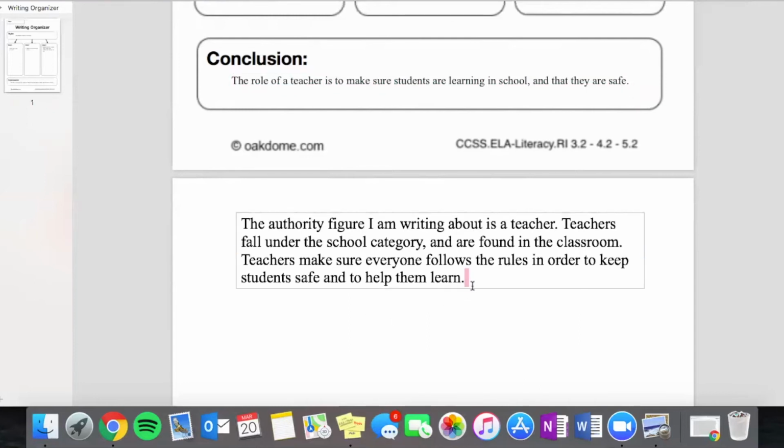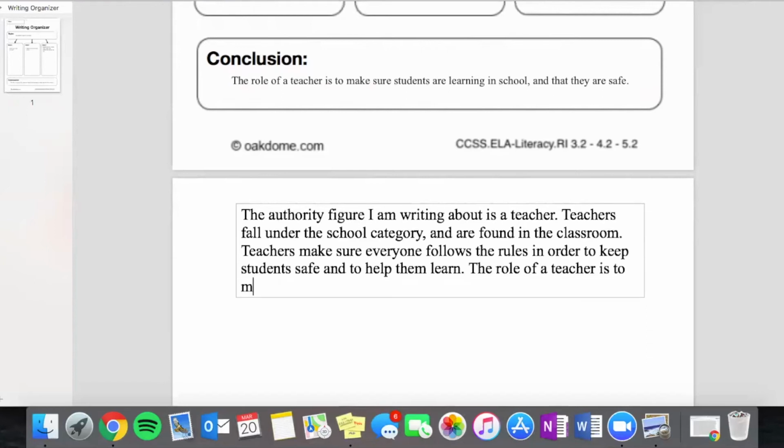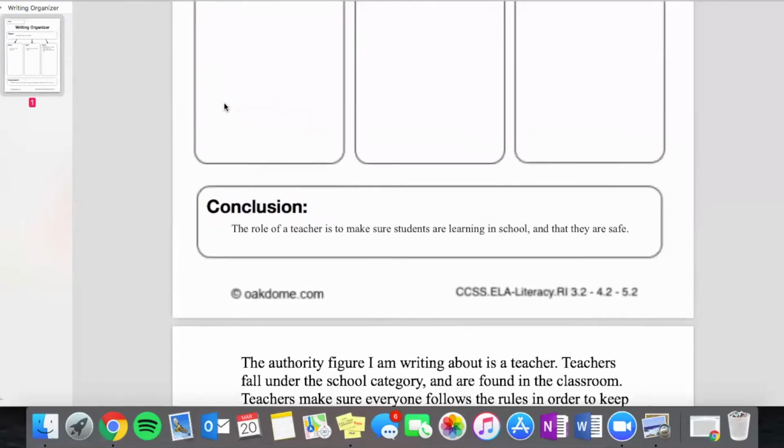So we are going to write as our conclusion, the role of a teacher is to make sure students are learning in school and that they are safe, just like we wrote in our writing organizer.